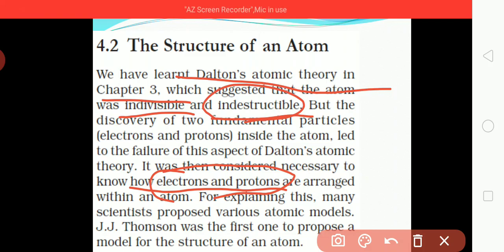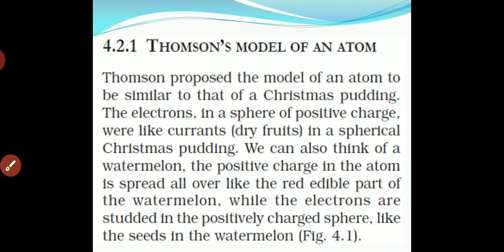For explaining this, many scientists proposed various atomic models. J.J. Thomson was the first one to propose a model of the structure of the atom. One by one, every scientist has given different models. The first was J.J. Thomson, who gave one of the structures of an atom. He proposed a model which we will study just now. So first is J.J. Thomson.